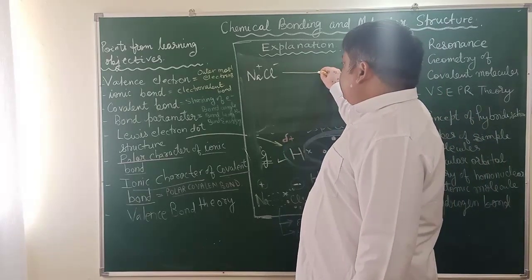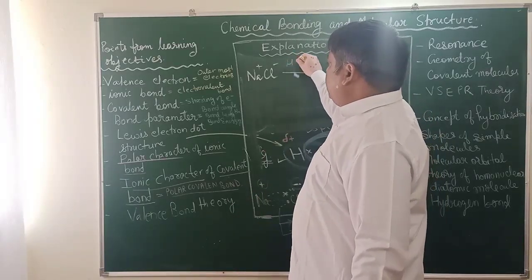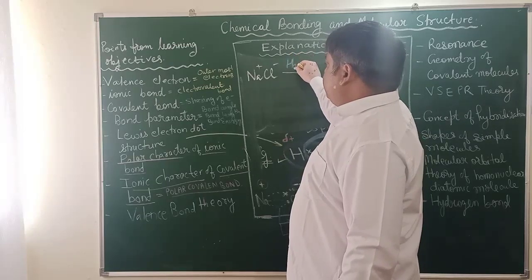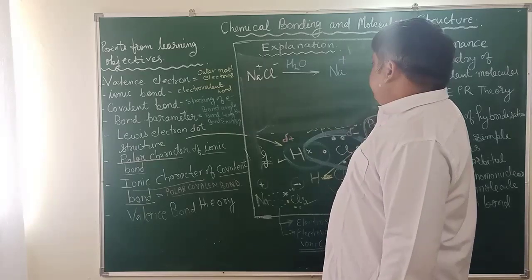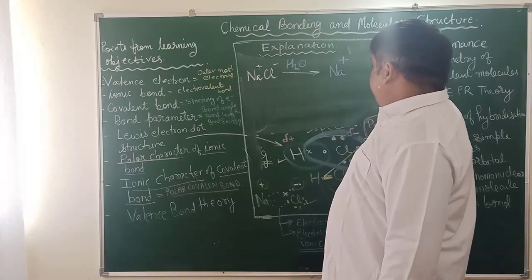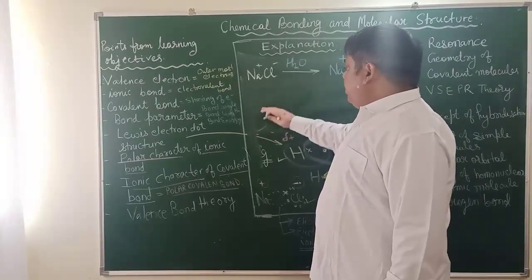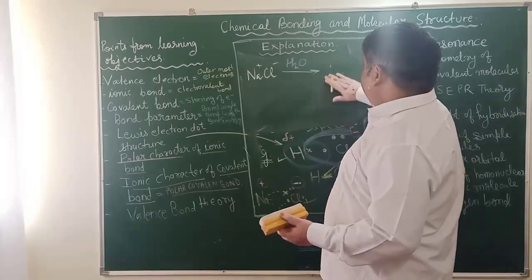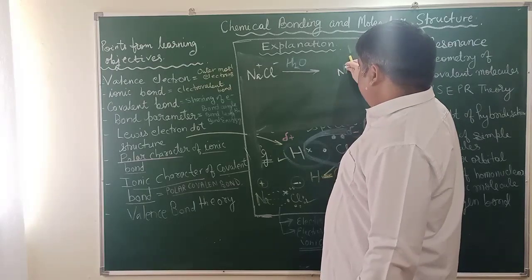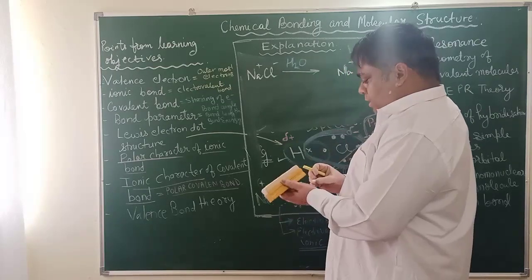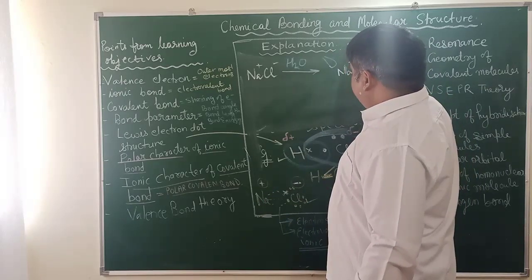When you add water to this, then Na plus is surrounded by the negative pole, which has more electron density.